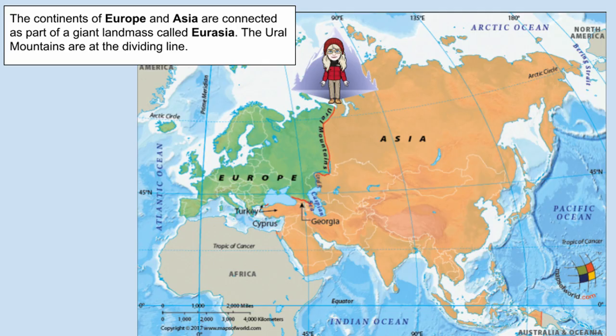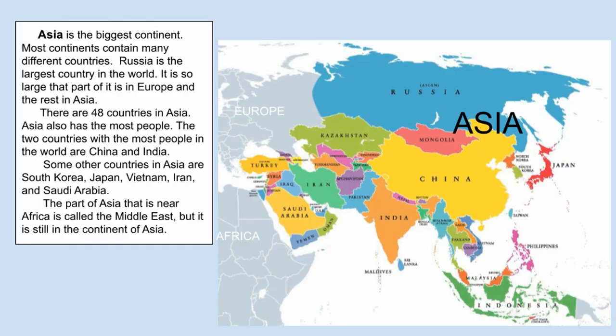The continents of Europe and Asia are connected as part of a giant landmass called Eurasia. The Ural Mountains are at the dividing line. Asia is the biggest continent. Most continents contain many different countries. Russia is the largest country in the world. It is so large that part of it is in Europe and the rest in Asia.